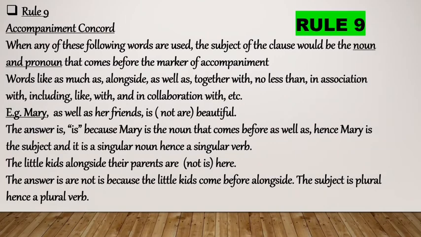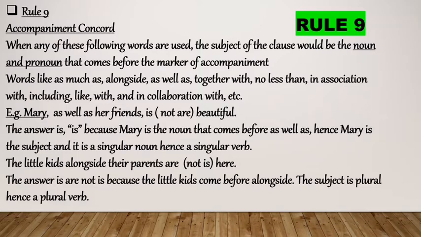Rule number 9. Accompaniment concord. When any of these following words are used, the subject of the clause would be the noun and the pronoun that comes before the marker of accompaniment. Words like alongside, as well as, together, no less than, in association with, including, with, collaboration with, etc.